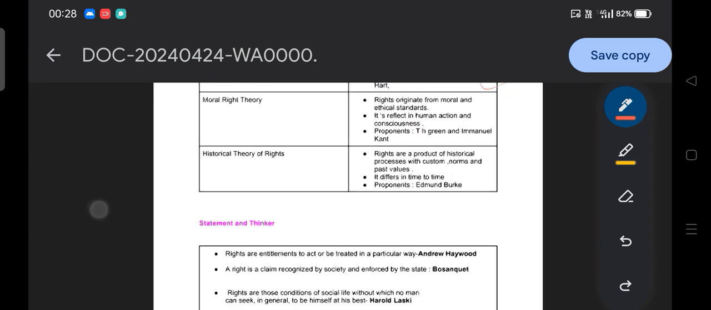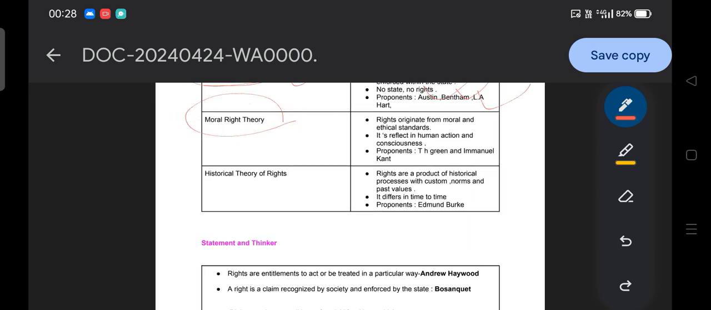Then moving to the next, moral right theory. Moral right theory: rights originate from moral and ethical standards. So according to the moral right theory, they believe a right originates from morality, from ethics, from the standard principles of moral norms and ethics.